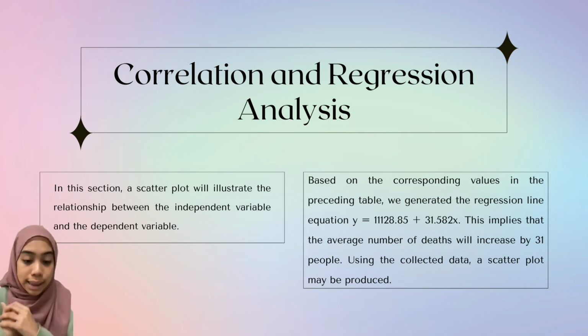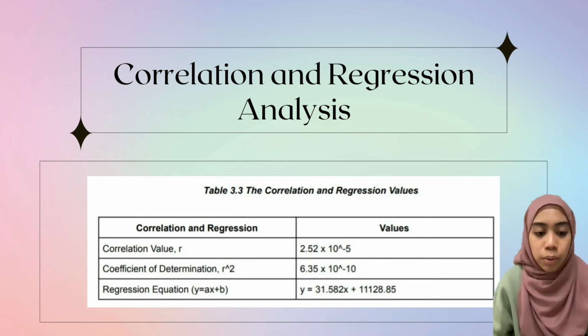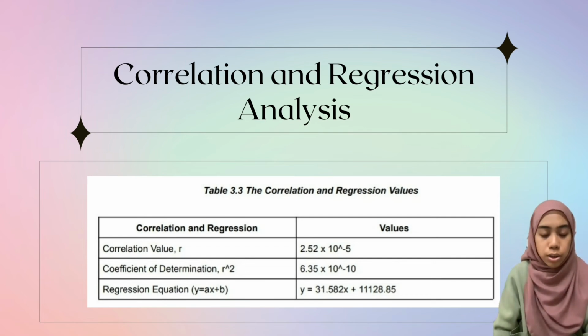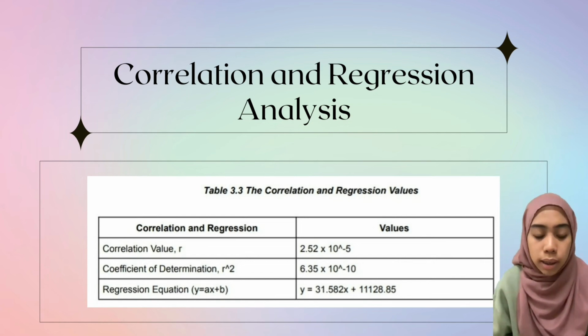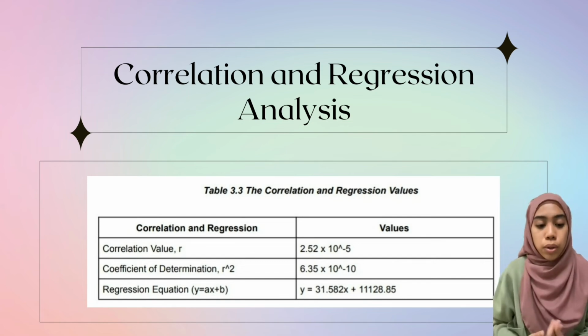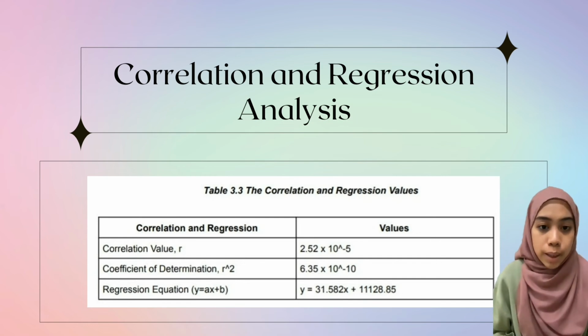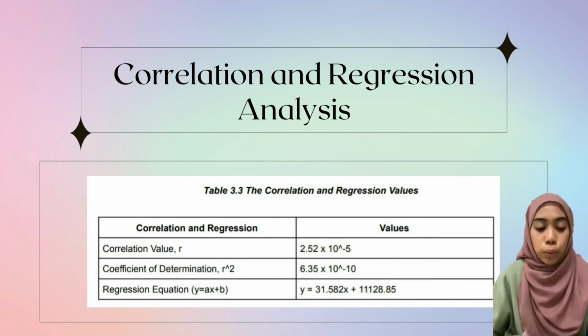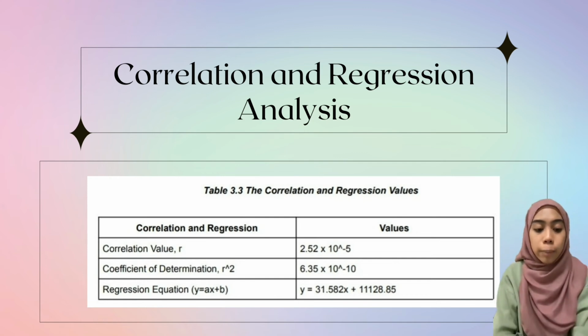Using the collected data, a scatter plot was produced. This is table 3.3, which shows the correlation and regression values. The correlation value R is 2.52 × 10⁻⁵, and the coefficient of determination, R², is just 6.35 × 10⁻¹⁰. For the regression equation, we use the formula y = ax + b.